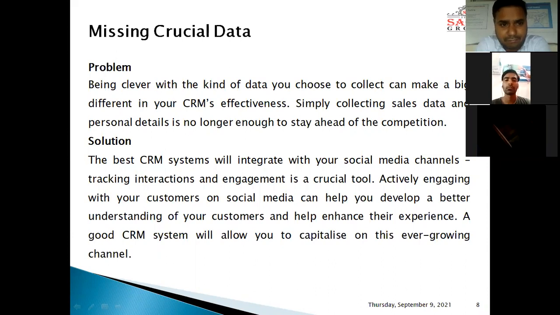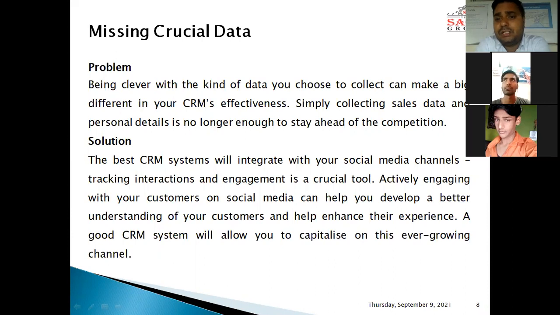The solution to this problem is the best CRM systems will integrate with your social media channels. Tracking interactions and engagement is a crucial tool. Actively engaging with your customers on social media can help you develop a better understanding of your customers and help enhance their experience. A good CRM system will allow you to capitalize on this growing channel.